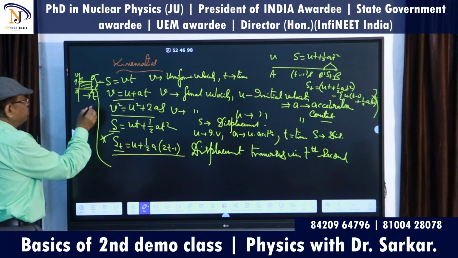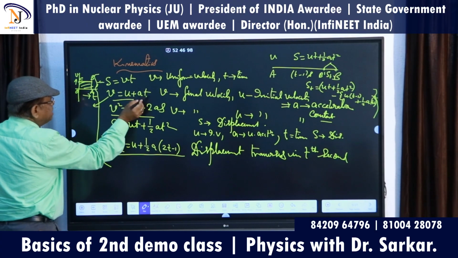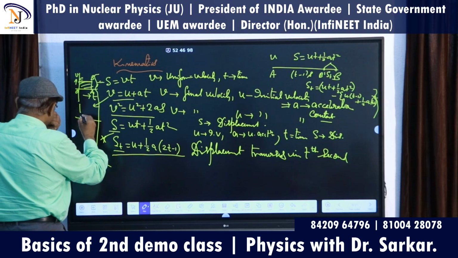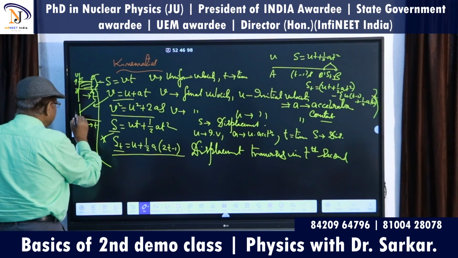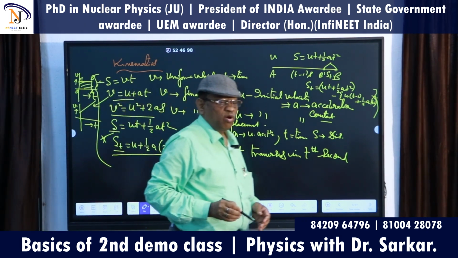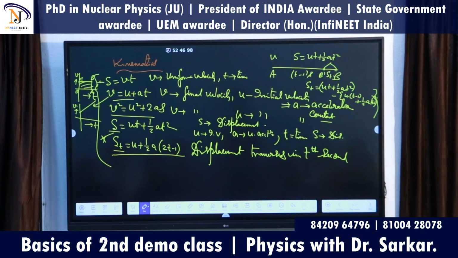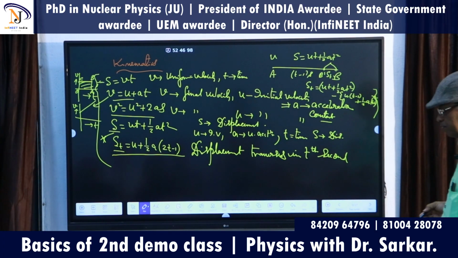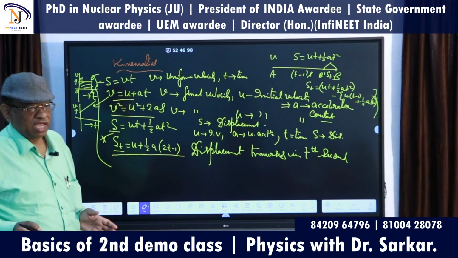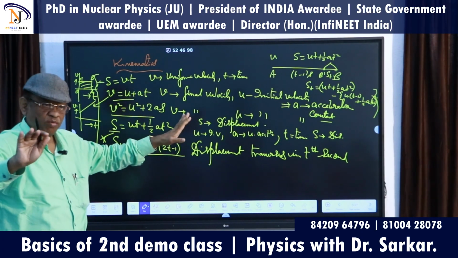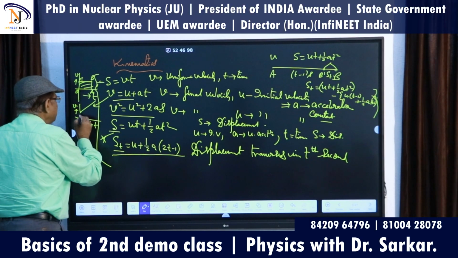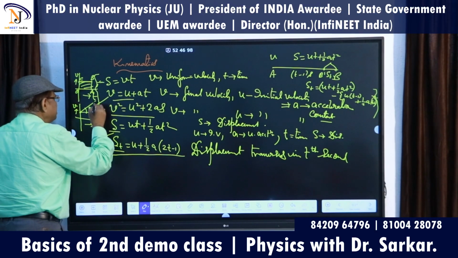Okay, and if you wish to draw a curve based on this equation, what type of curve will it be? It will be a curve like this. v equals u plus at. This is t and this is v. You know, t is the independent variable. This is our rule or norm, we always place the independent variable along the x-axis and the dependent variable along the y-axis. Do you follow me? Clear or not? Just see here, this is actually theta. It is a constant.